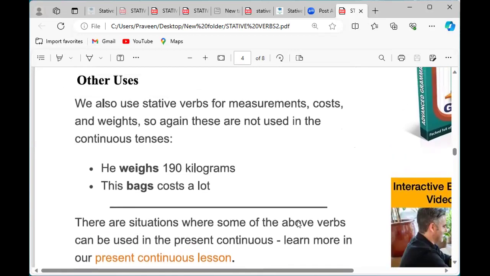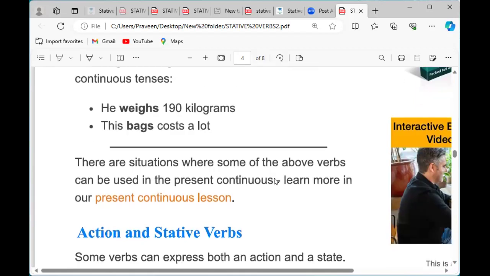He weighs 190 kilograms. This bag costs a lot. We use stative verbs for measurements and cost. This bag costs a lot, too much. That bag's price is too much. And that person weighs 190 kilograms.